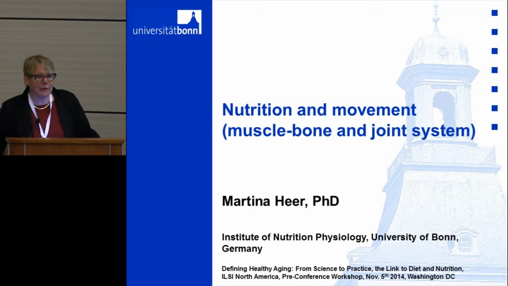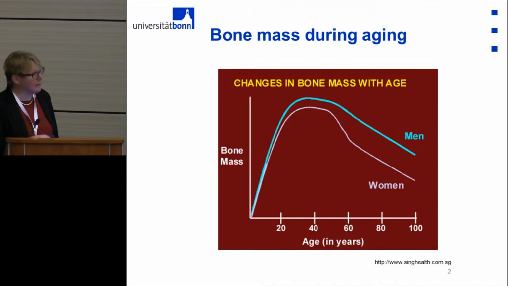When we look at the development of bone mass during aging, we see that we build up, both men and women, a so-called peak bone mass until the age of about 30, but that depends very much on physical activity. So if we have a couch potato sitting in front of the computer all day, the peak bone mass will be much lower than for somebody who is very physically active, doing a lot of exercise. So those who are more couch potatoes will start from a lower peak bone mass and then will decrease bone mineral density with age. So they are in a less good shape than those who are doing very much physical activity.